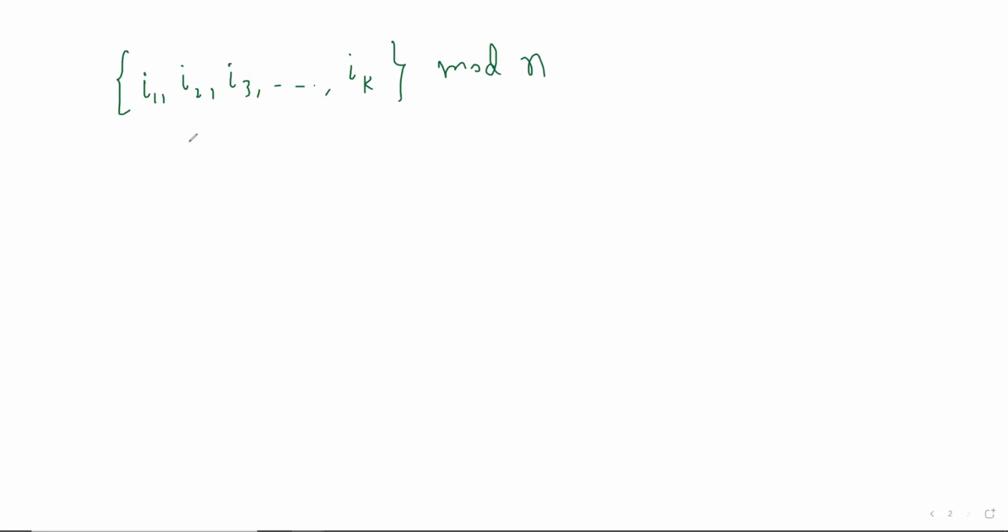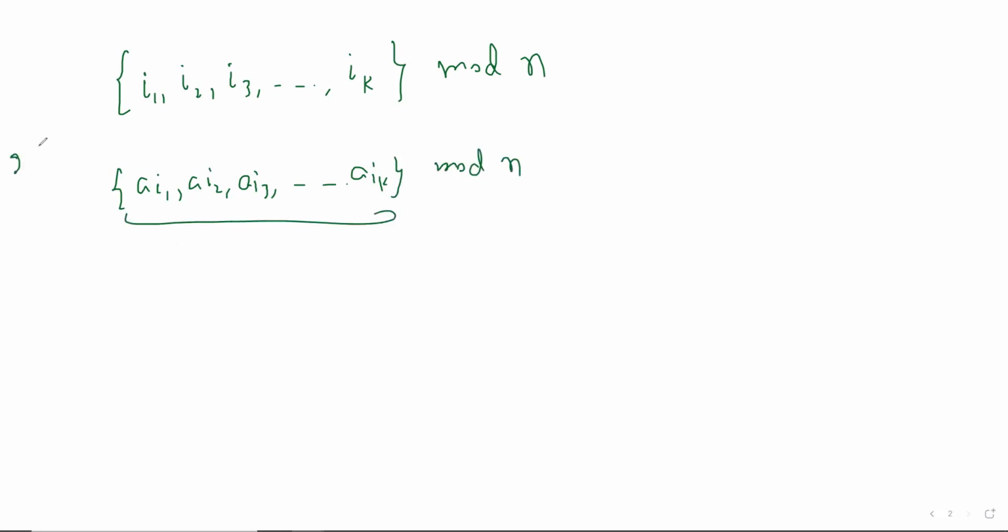Now if you multiply each of them by a, and again consider them mod n, these are also distinct if a and n are co-prime. You see that, right?